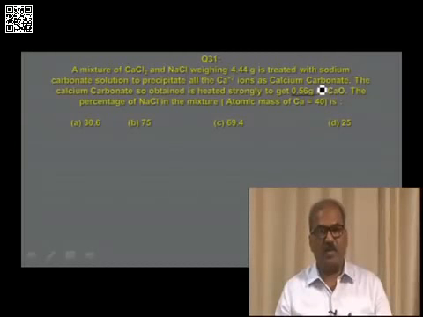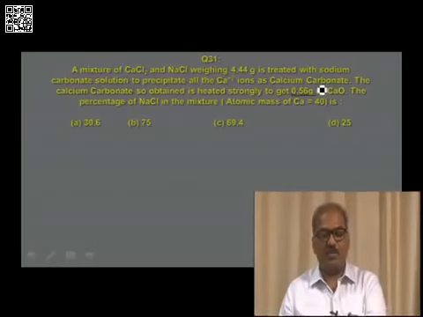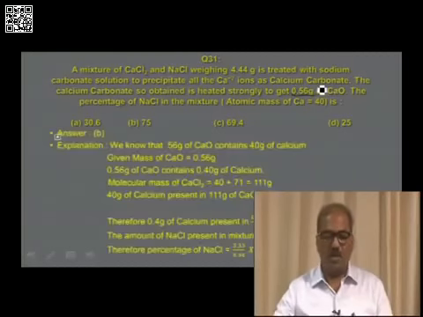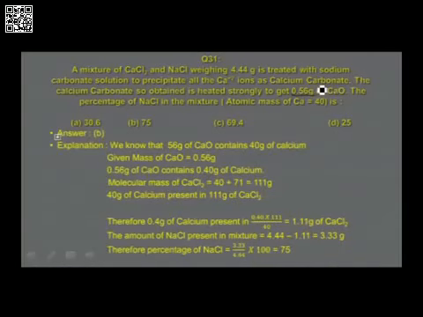Using this mass of calcium in calcium oxide, calculate the mass of calcium in calcium chloride. If you get the mass of calcium chloride, you know that the mixture of calcium chloride and sodium chloride has a mass of 4.44 grams. If you remove the mass of calcium chloride from that, you actually get the mass of sodium chloride, and then you can calculate the percentage composition, and the working is done as follows.